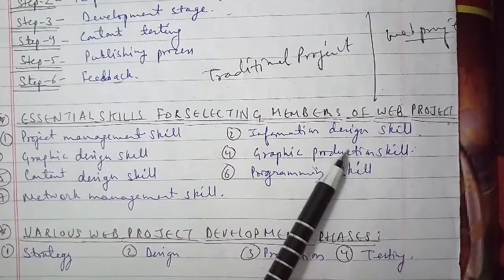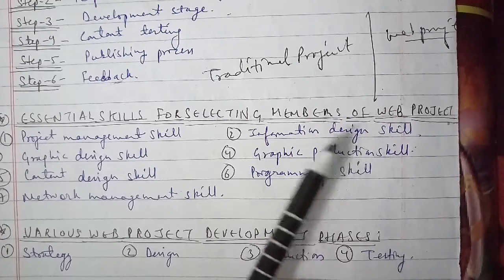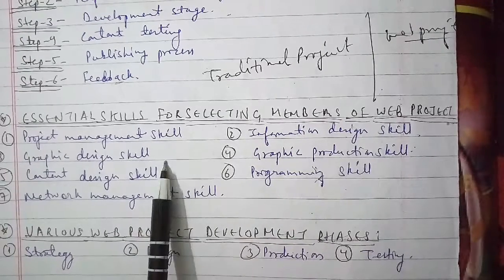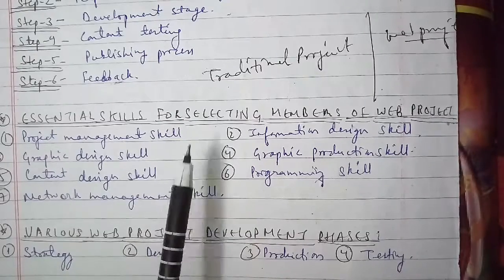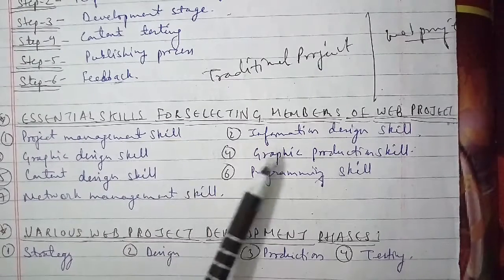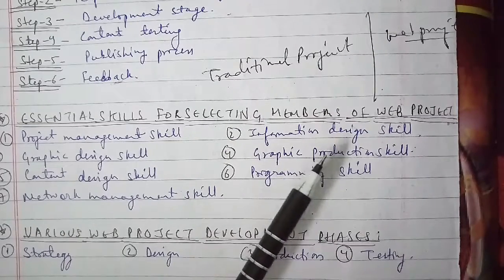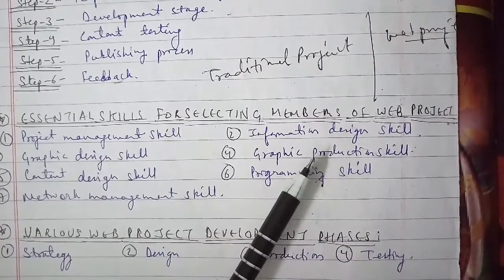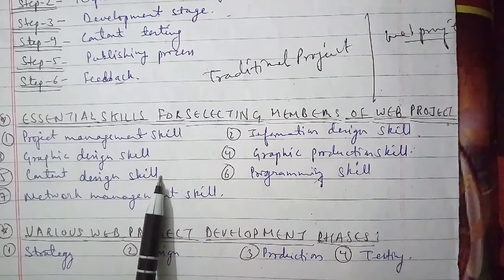The fifth we have is the content design skill. This is the ability to develop the textual content in an interactive and interesting manner, where there is no involvement of graphics, audio and video. The next we have is programming skills. This is an ability of the programmer so that he can develop the web pages in HTML, JavaScript and so on as well.